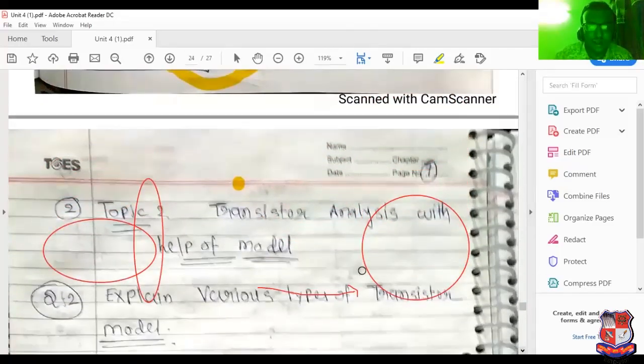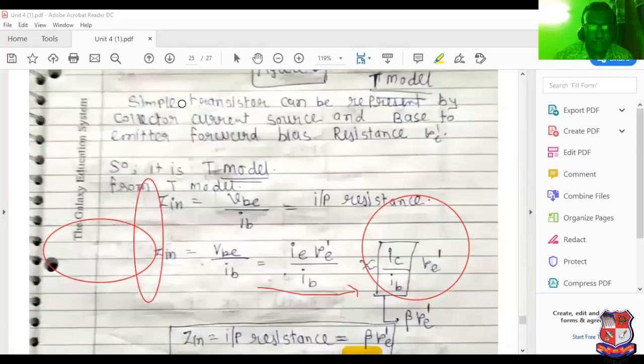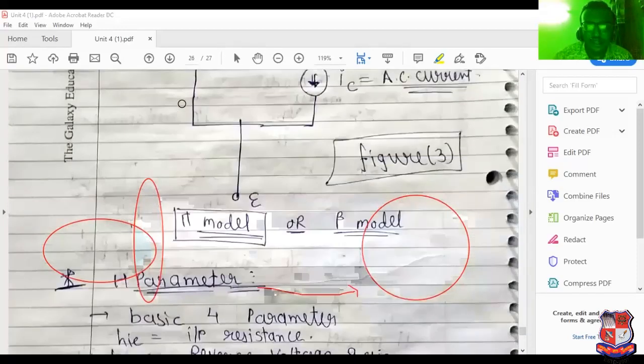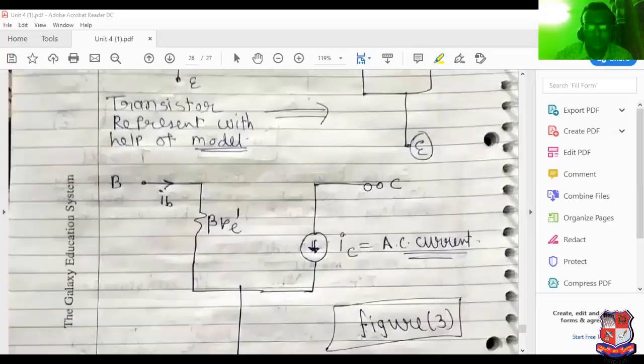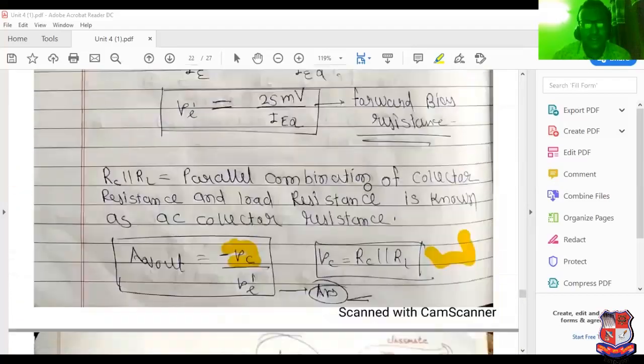And what is the advantage of common emitter amplifier? That I have also mentioned here. H parameter is not important. I will explain in the next lecture, don't worry for that, but it is not as such important.